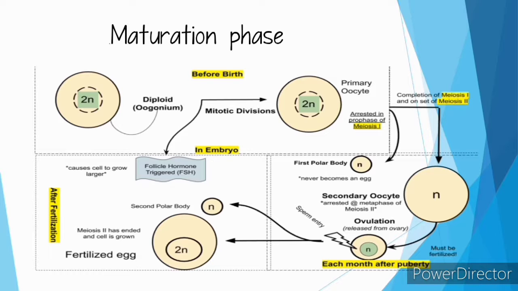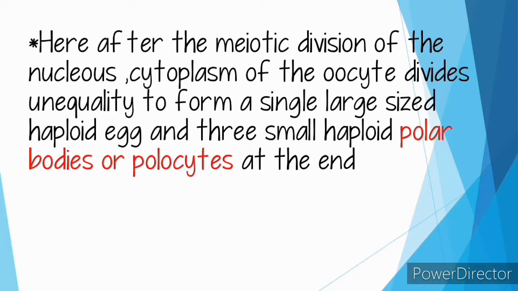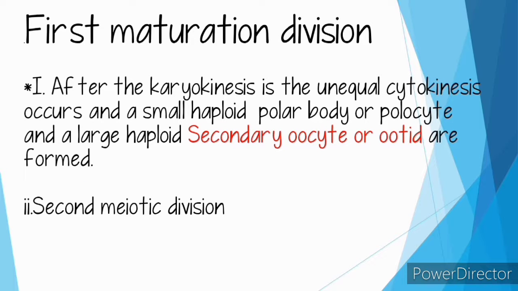After the meiotic division of the nucleus, the cytoplasm of the oocyte divides unequally to form a single large haploid egg and three small haploid polar bodies or polocytes at the end. This unequal division allows one cell out of the four daughter cells to contain most of the cytoplasm and reserve food material, which is sufficient for the developing embryo.